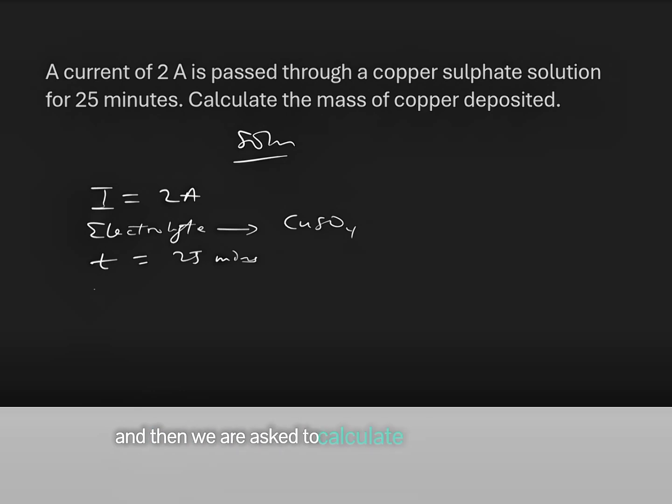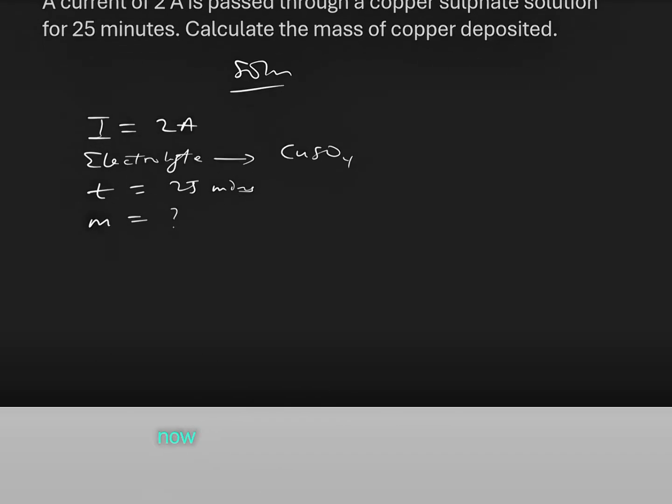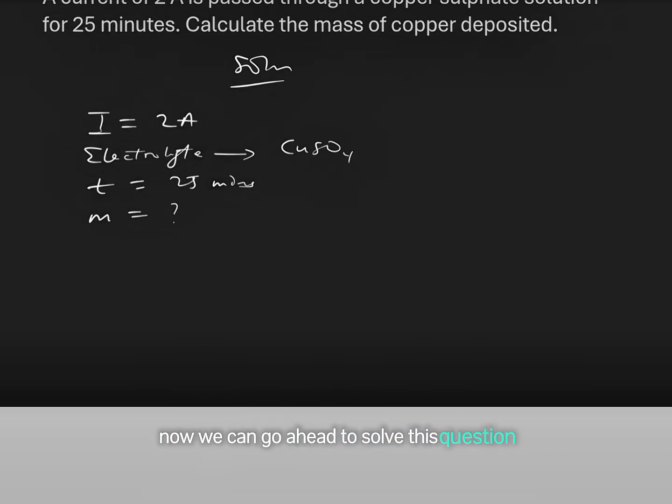And then we're asked to calculate the mass of copper deposited. So with these parameters now, we can go ahead to solve this question. The first thing is to ensure that all our parameters are in the right units. So we need to convert the time from minutes to seconds. So we do this by multiplying the time by 60 to convert from minutes to seconds.